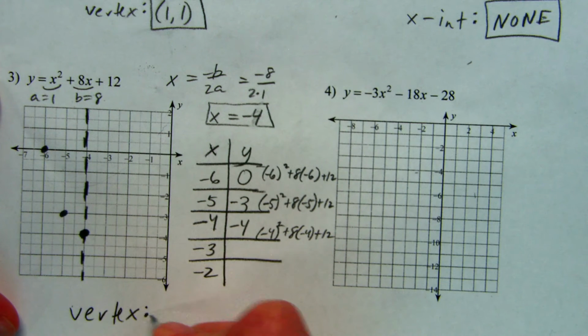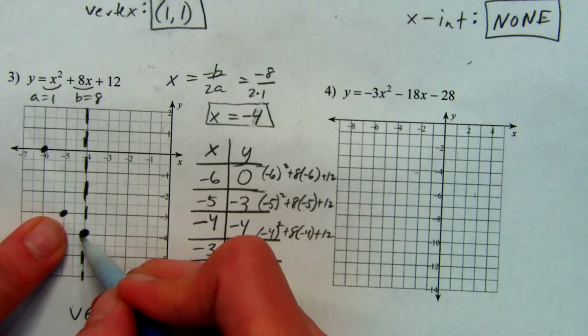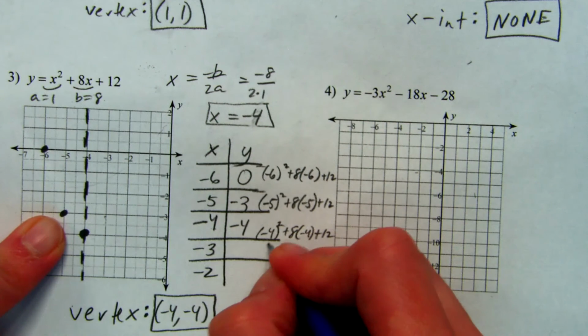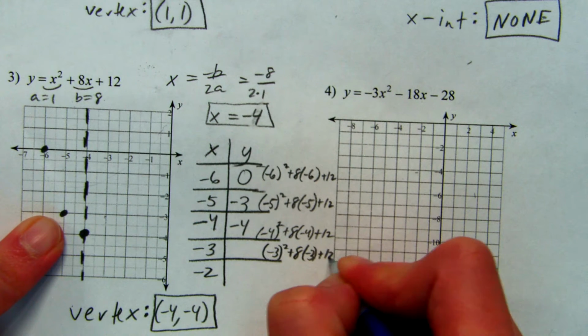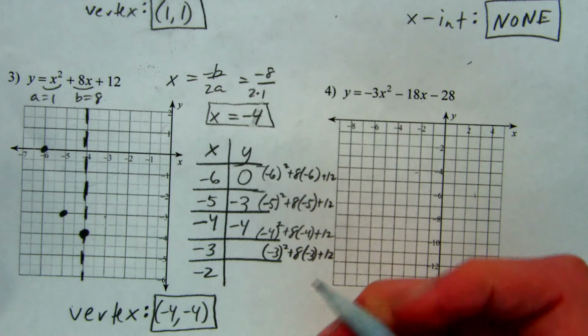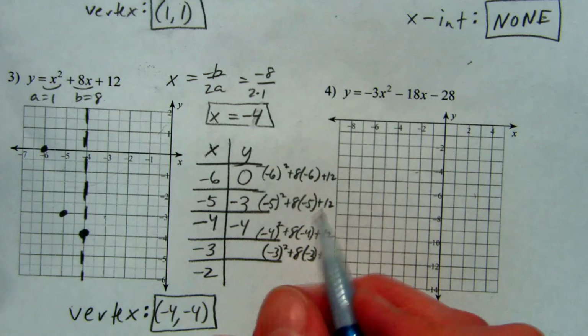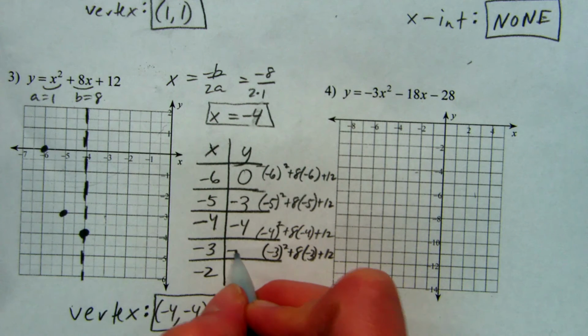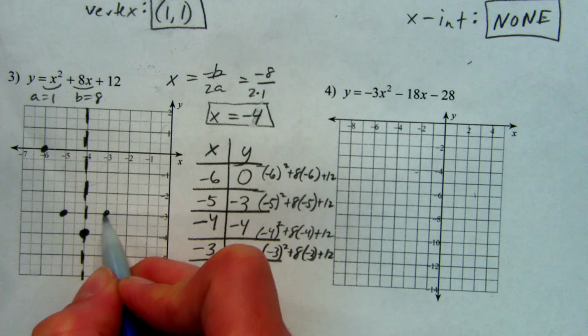So I'm going to go ahead and put vertex negative 4, because that's one of the answers that we're looking for. And then if I put in negative 3, it should come back up to make this symmetrical. It's always good to check, though. Sometimes when I do the second half, I find a mistake on the first half. So negative 3 squared plus 5 times negative 3 plus 12. If I put that in, we do get negative 3. So negative 3 is right there.